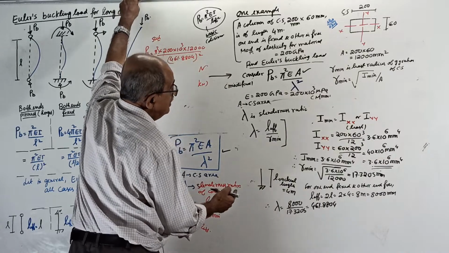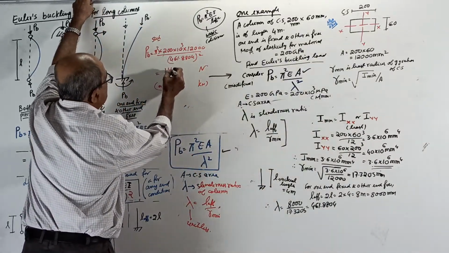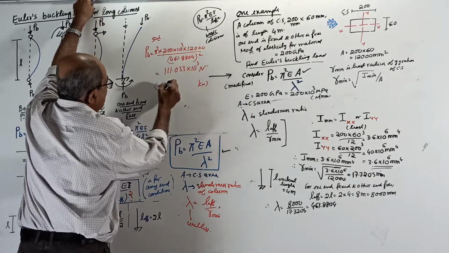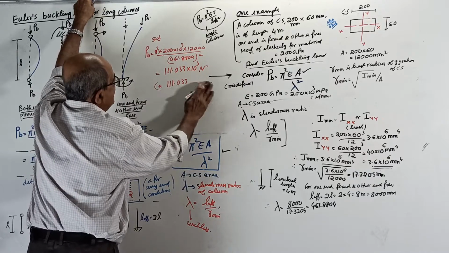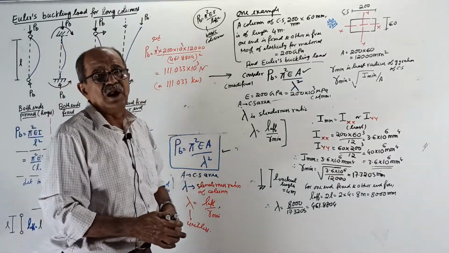What was the answer? 111.033 times 10 to the power 3 Newton. It has to come 111.033 kilonewton as the answer. This will be the buckling load PB by the modified version.